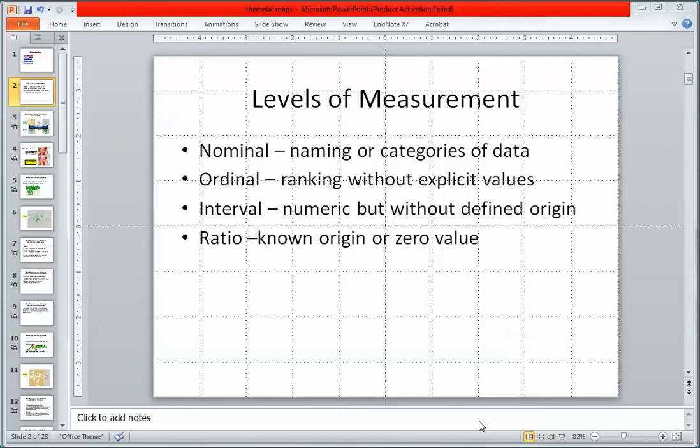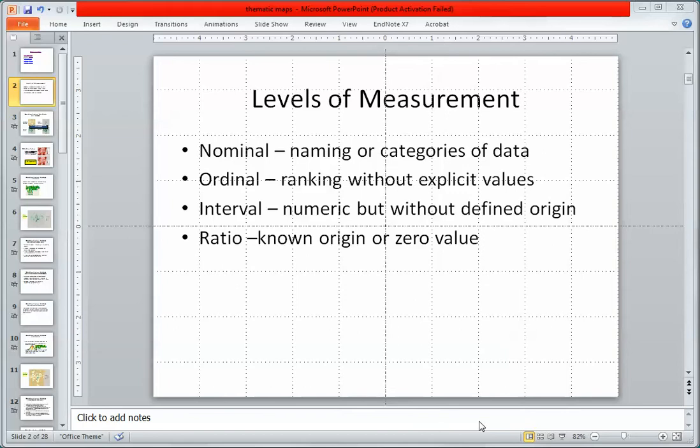All right, we're going to begin with a review of the levels of measurement. Whenever we talk about data classification, which is really our last step in map reading or spatial data reading and interpretation, we need to think again about the basic characteristics of how we measure data. So what I want you to think about are the four levels of measurement: nominal, ordinal, interval, and ratio. Let me go through these first, and then we're going to look at examples of each.